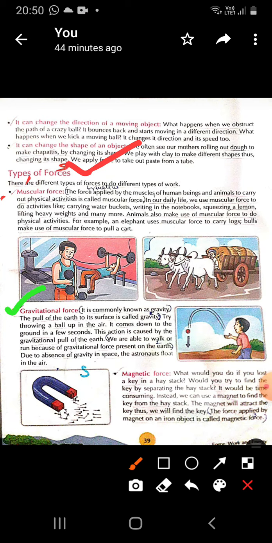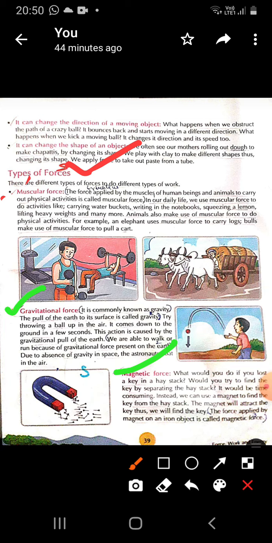So gravitational force is the force with which we are able to walk, with which the things that we throw up in the air come down to the earth. The pull of the earth on objects toward its surface is known as gravity, and it is known as the gravitational force.